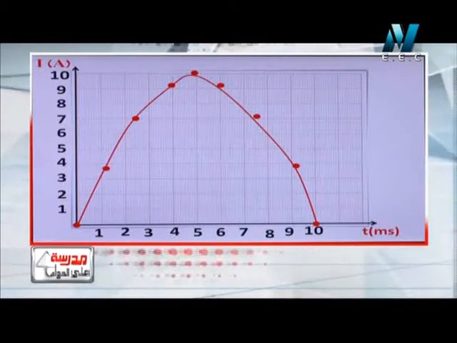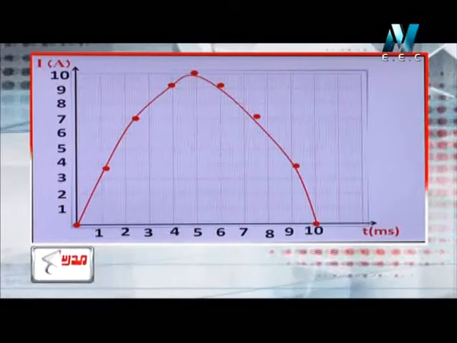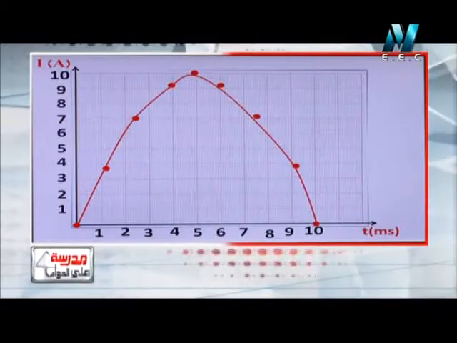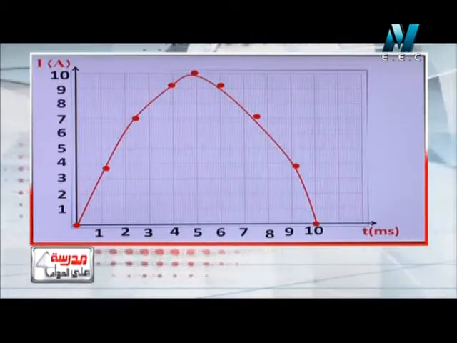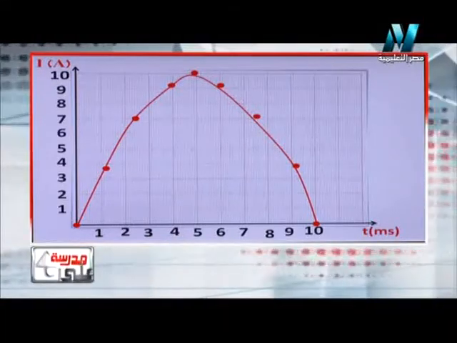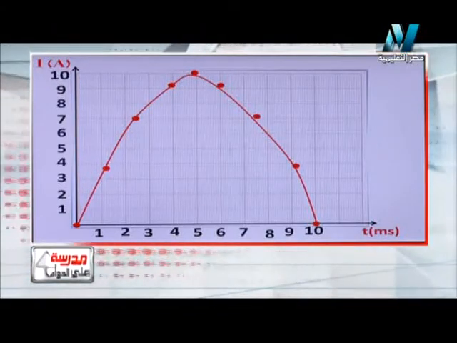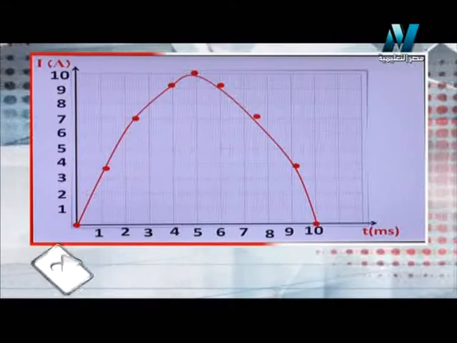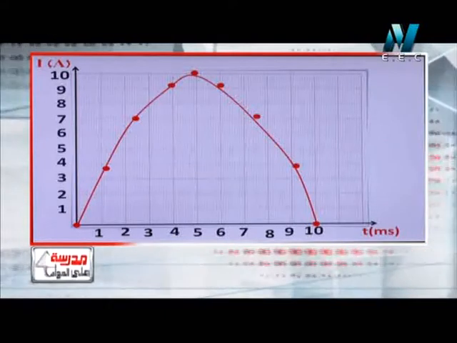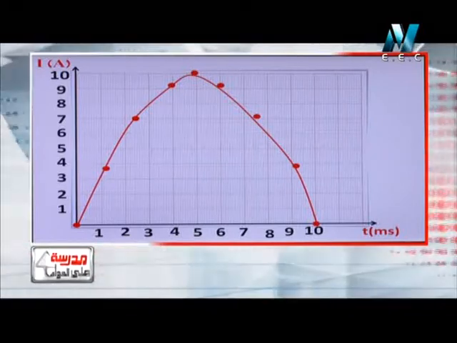But what can we recognize from this curve? The first one, can you see the maximum current reached by the dynamo? What is the maximum current? Yes, it's 10 ampere. So we can consider 10 ampere as the maximum current reached by the AC dynamo. This graph represents how many parts of a cycle of rotation of a dynamo?